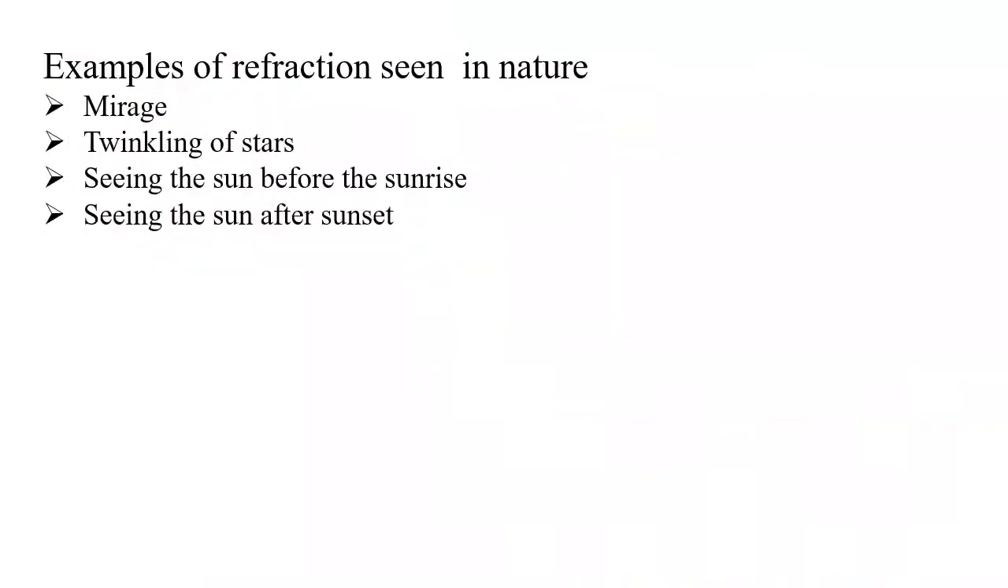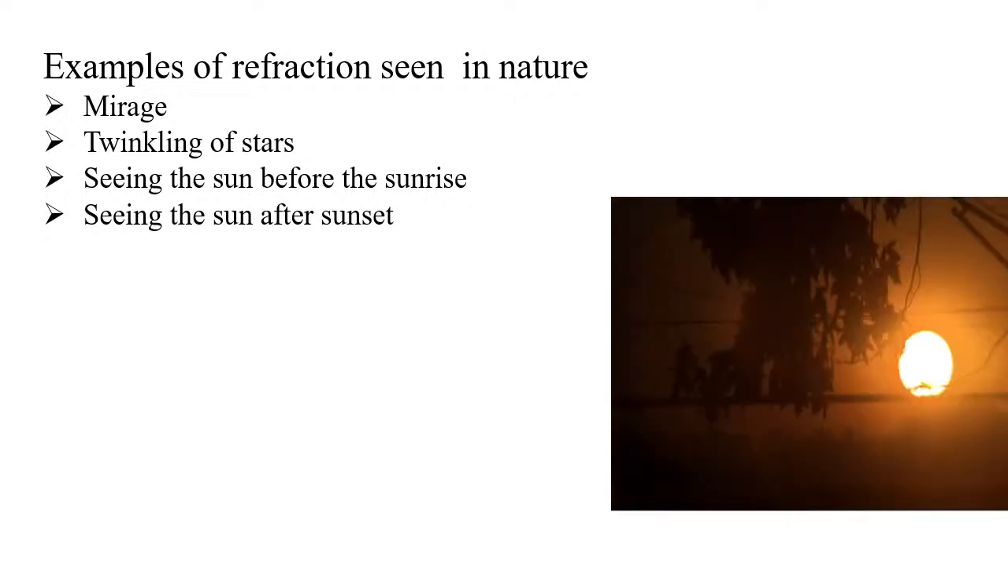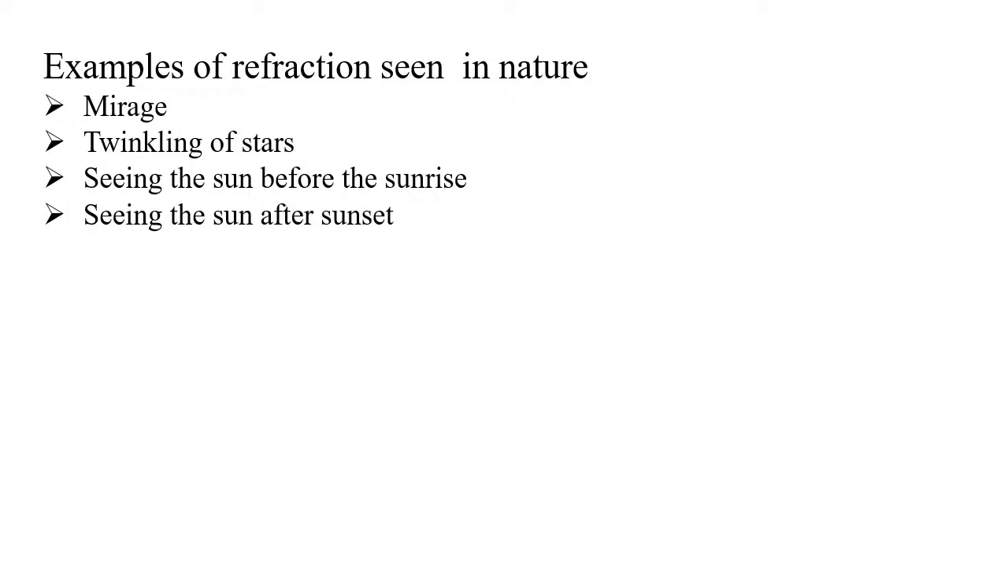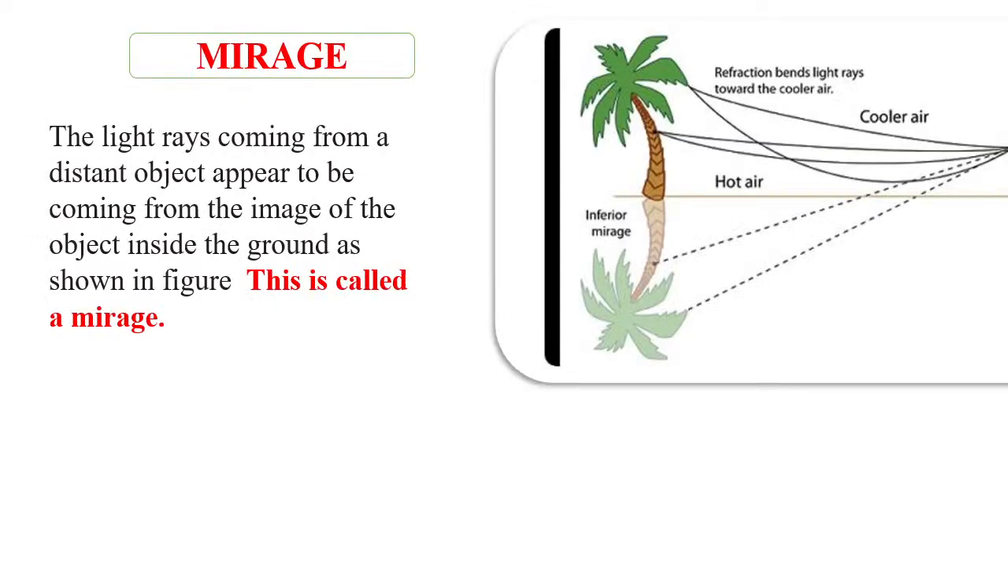Now, we are going to study some examples of refraction. Which are those? We will see mirage as the first example, then twinkling stars, seeing the sun before the sunrise, that is called advanced sunrise, and seeing the sun after the sunset, that is the delayed sunset. Got it? We are going to first study mirage in detail.